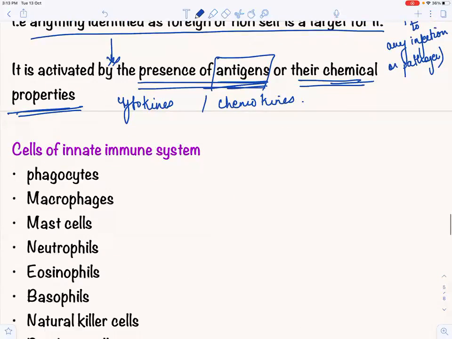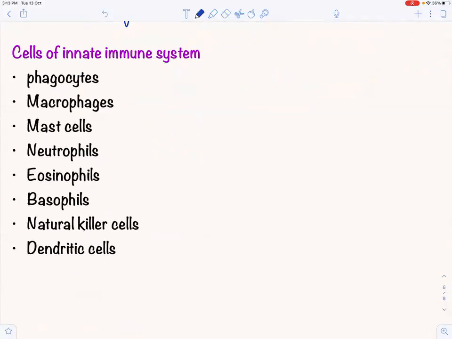Now, this part is very important. The cells of the immune system. In different books, it is given in a different way, right? I'll be teaching you the cells of the innate immunity system. Each and every cell we'll be taking in detail. So first, let us just read those cells and not go into much detail.